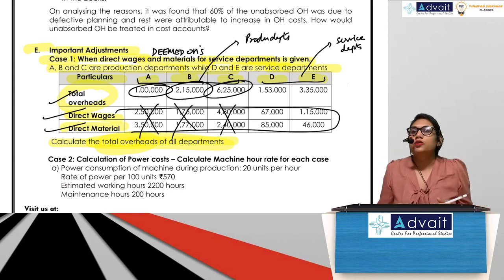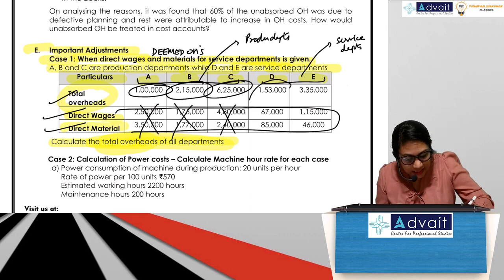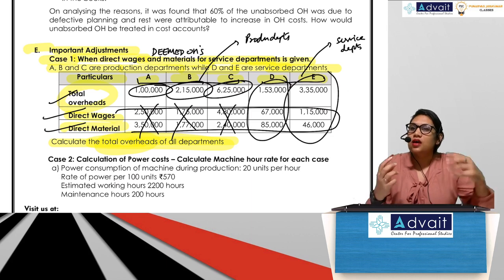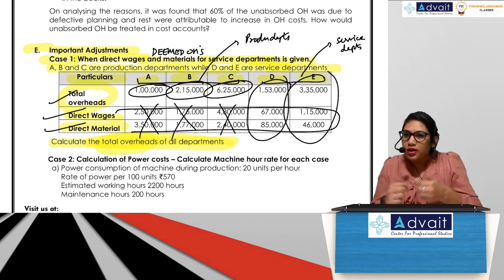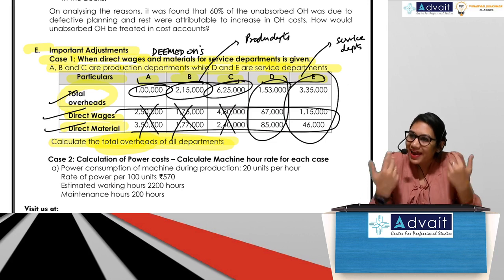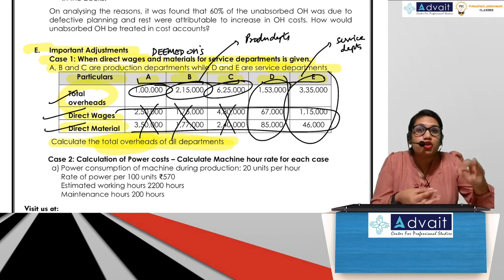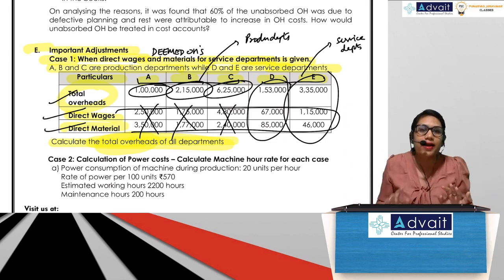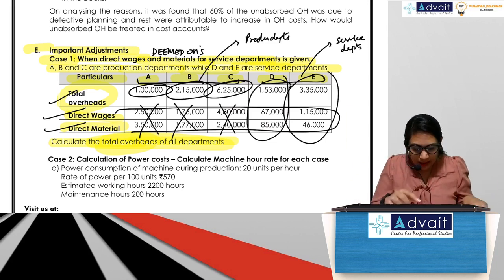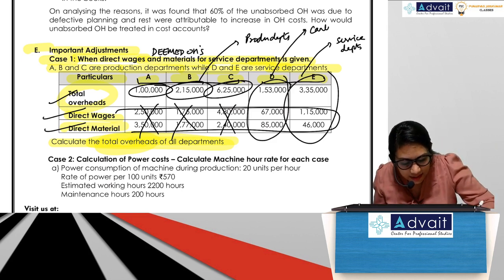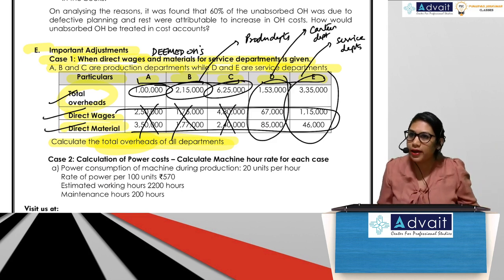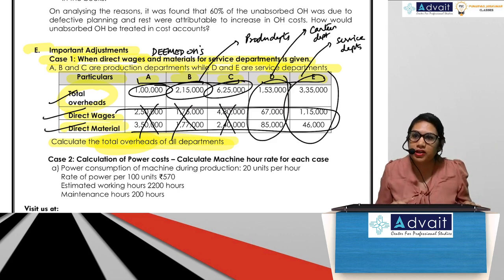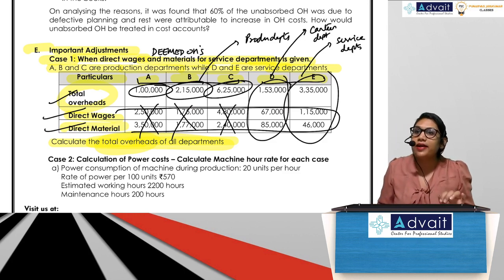But for service departments, what will the total overheads be? All of these. Why? Because anyway, the service department is indirect to the product. The product is not going to pass to the service departments anyway. So even direct material which is used in service department will be indirect to the product because the whole service department is indirect to the product. So think of it like this. Let's say this department D was canteen department. Okay, service department. Now overheads of canteen department have been given at 1,53,000. They have given us direct wages and direct material.